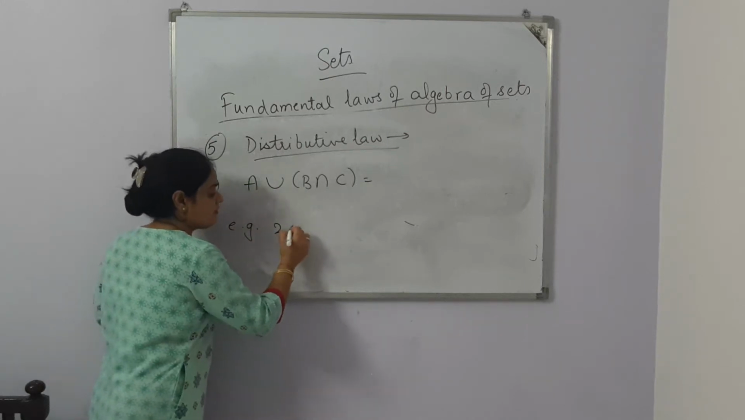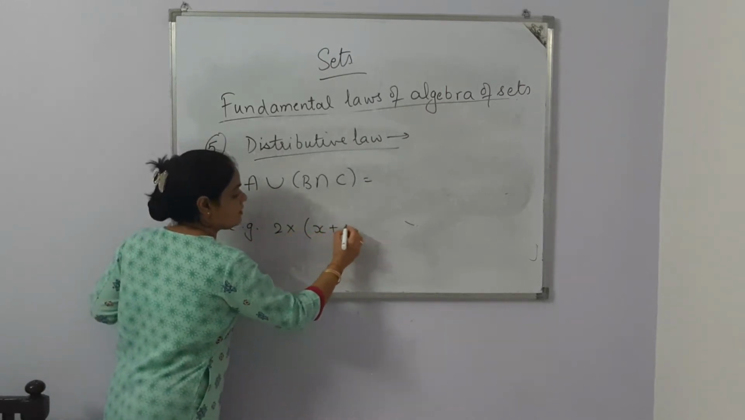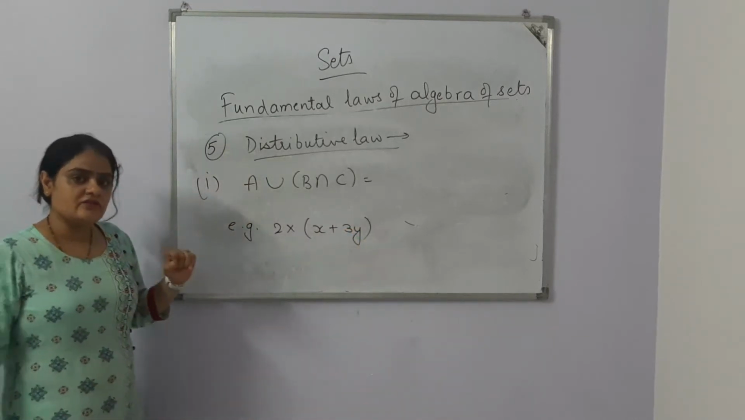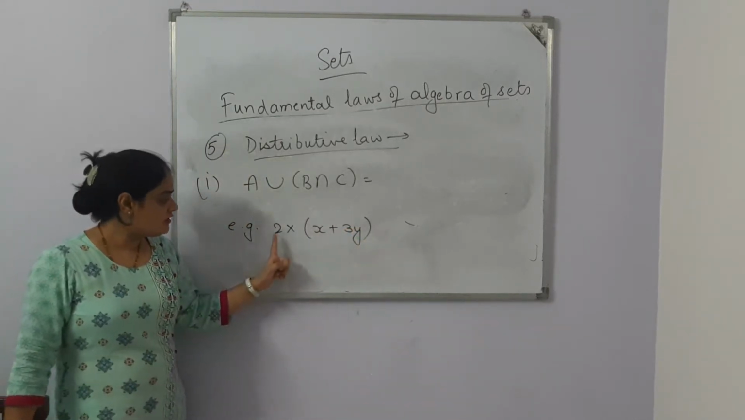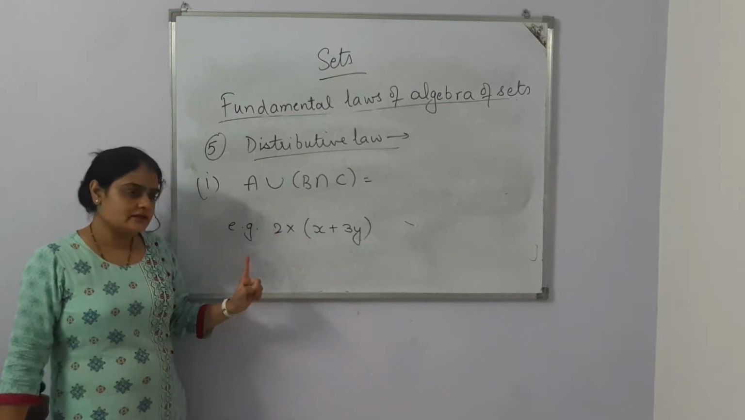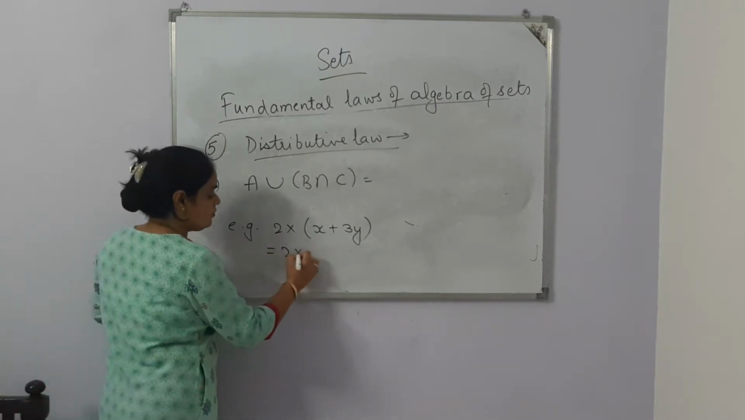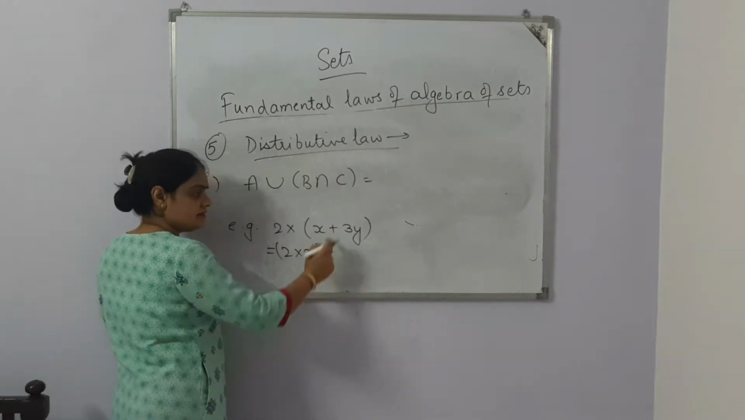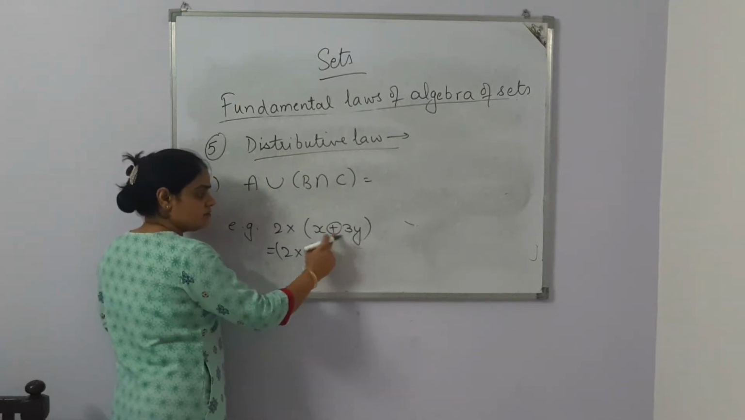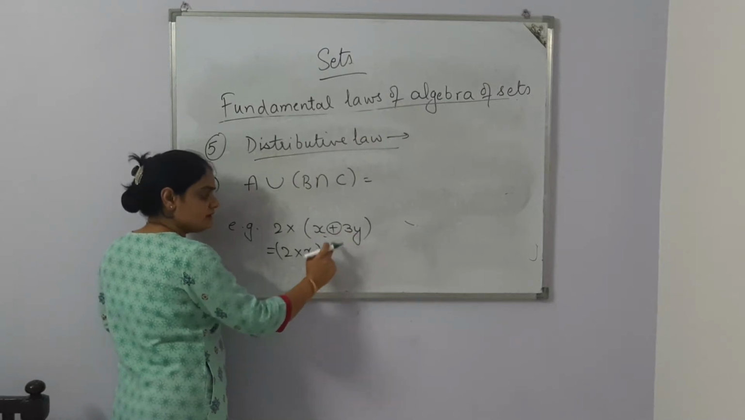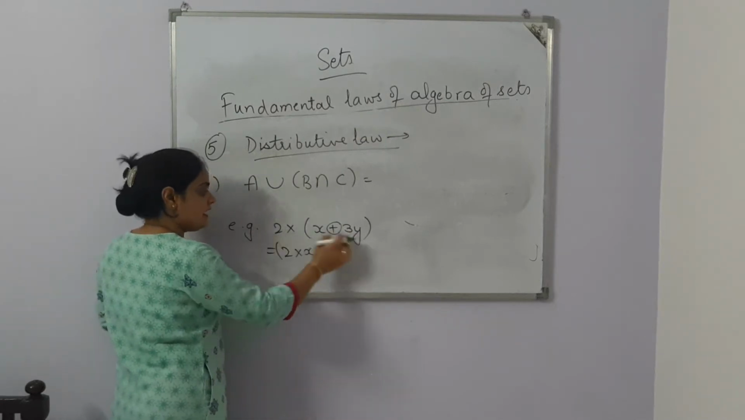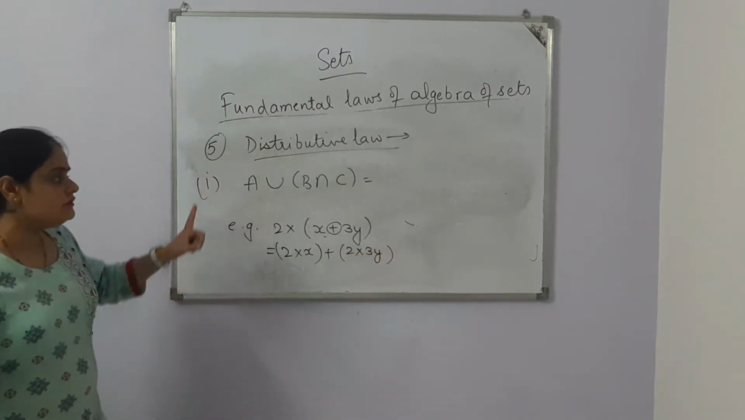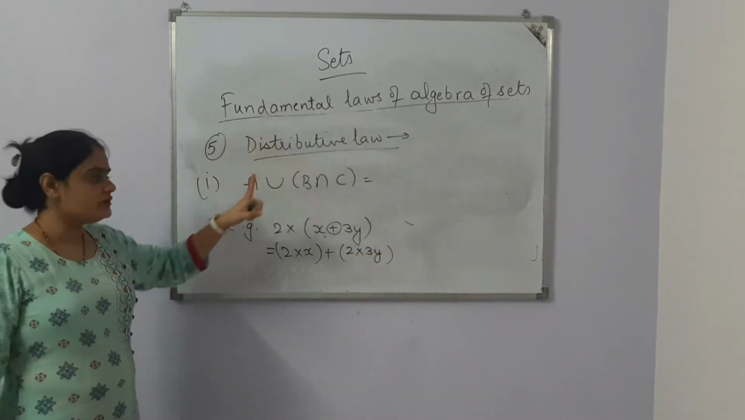If you have this equation, what will you do? First of all, you will multiply 2 with x, and then there will be a plus sign, the sign in between. So in between x and 3y it is plus, then I will apply plus here, and then 2 will multiply with 3y. Same with this, same in distributive law.